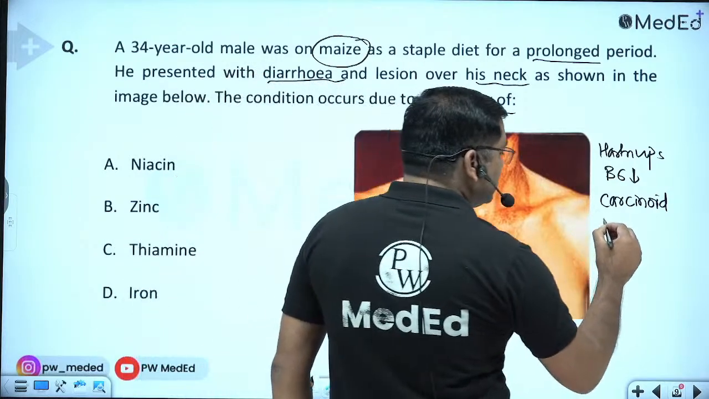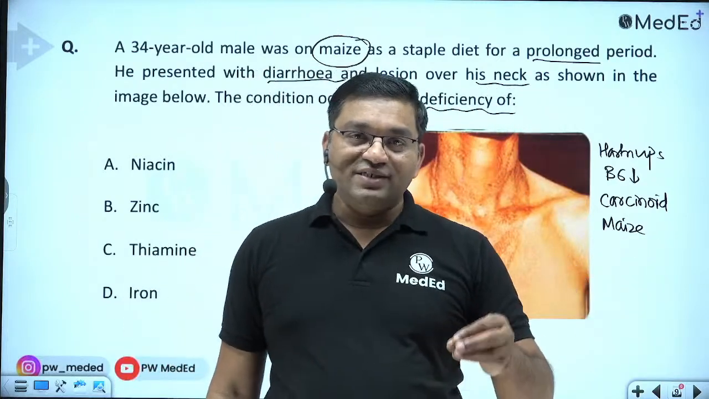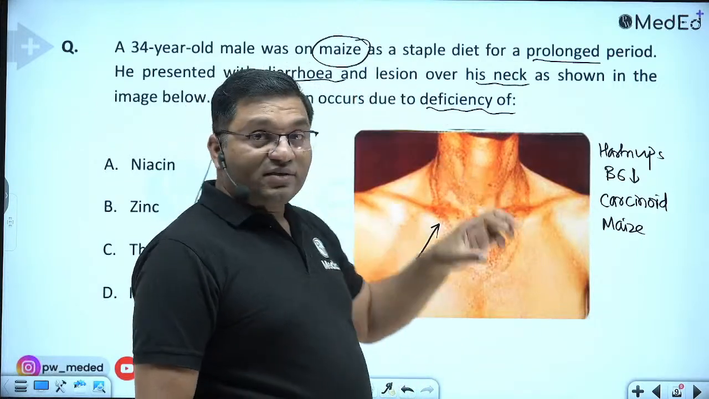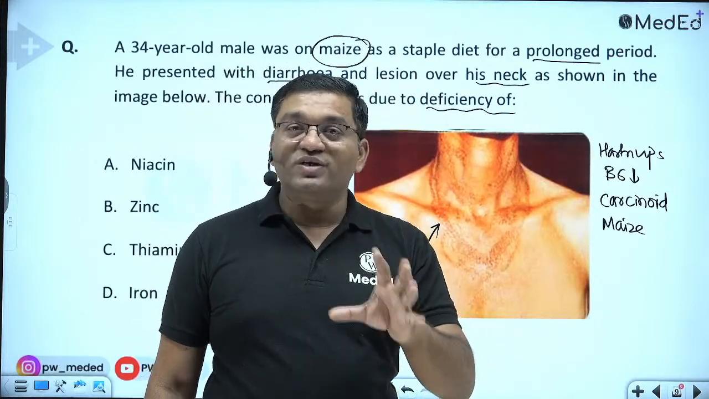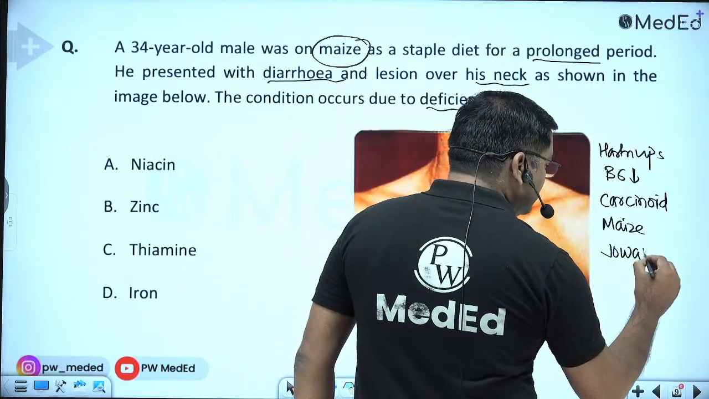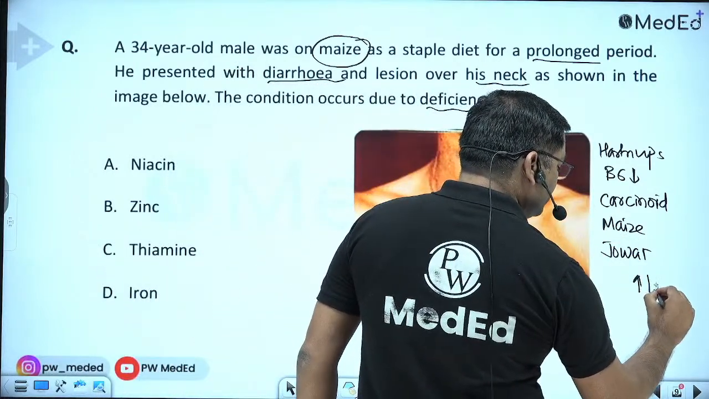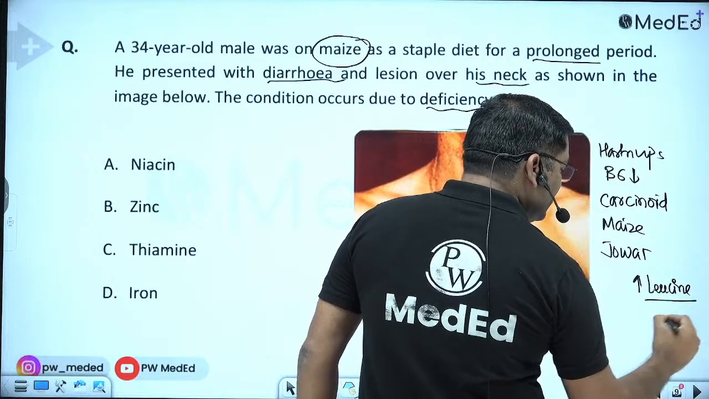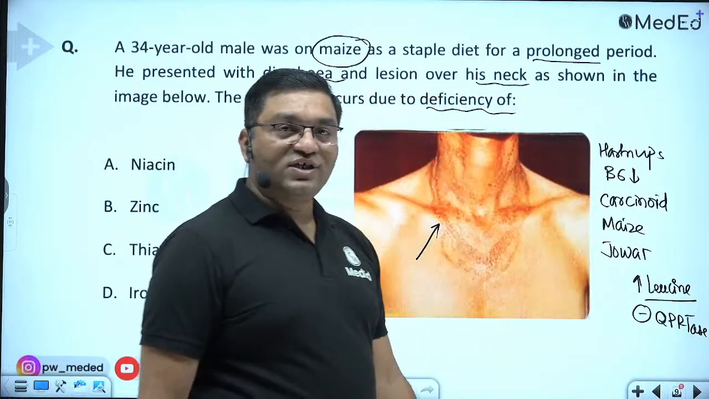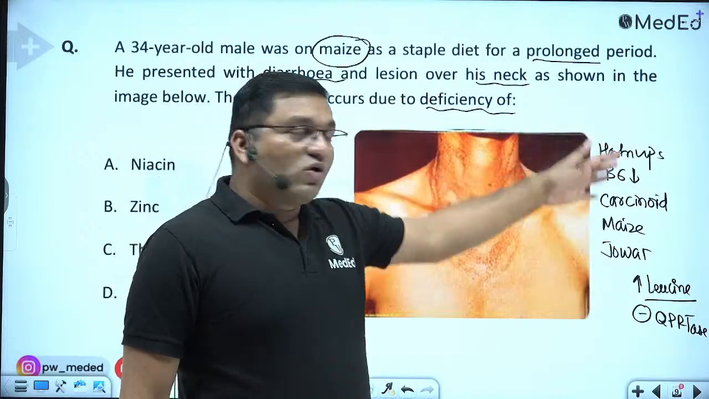That's why there is niacin deficiency in carcinoid syndrome. Then the maize-eating population: as a staple diet, maize contains niacin in bound form, so it is not available for absorption. Also, in the jowar-eating population, jowar as a staple diet has high leucine content, which inhibits the enzyme quinolinate phosphoribosyl transferase (QPRTase), which is important in tryptophan to niacin conversion. So these are the causes of niacin deficiency.